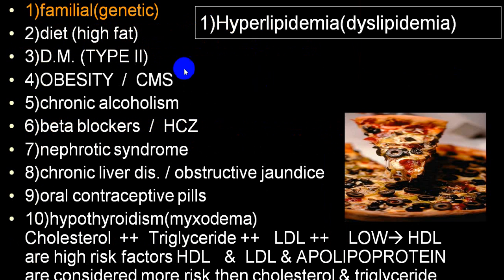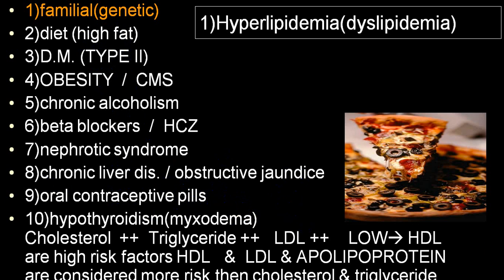As far as the acquired group is concerned: diet, diabetes mellitus, uncontrolled diabetes mellitus, where usually triglyceride level is elevated, obesity, cardiometabolic syndrome, chronic alcoholism, among drugs, beta blocker, hydrochlorothiazide, in nephrotic syndrome, chronic liver disease, particularly obstructive jaundice, oral contraceptive pills, and hypothyroidism. These are the most common conditions which you will come across in your everyday practice.